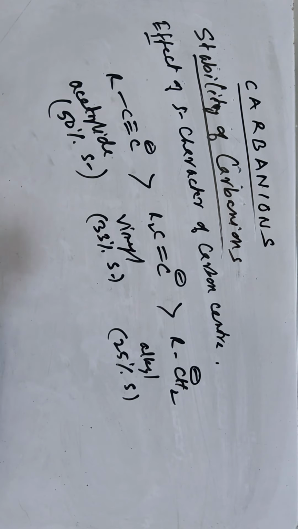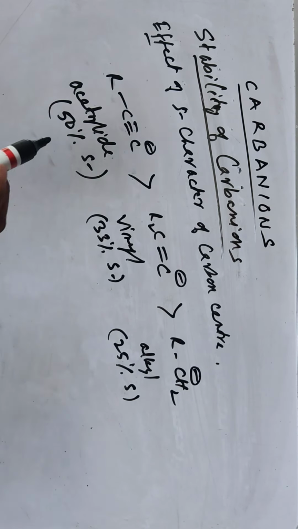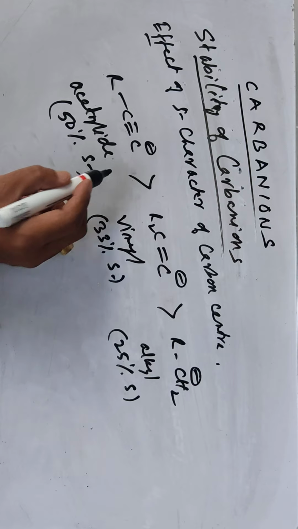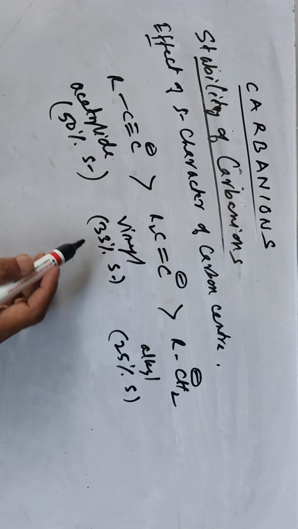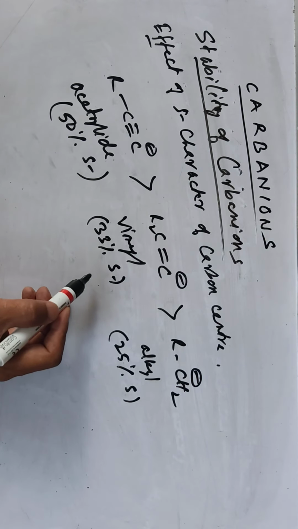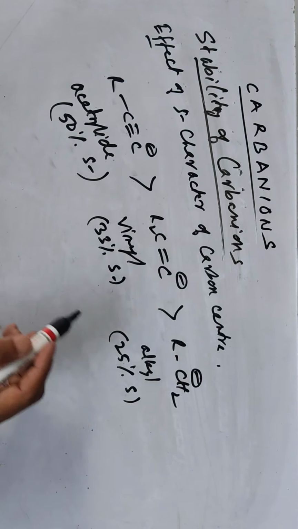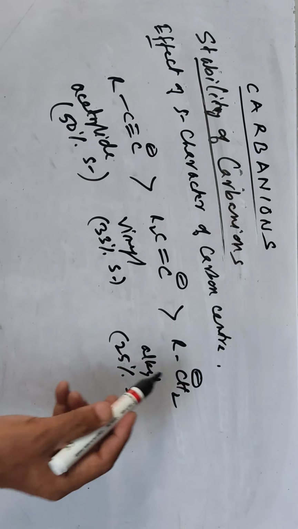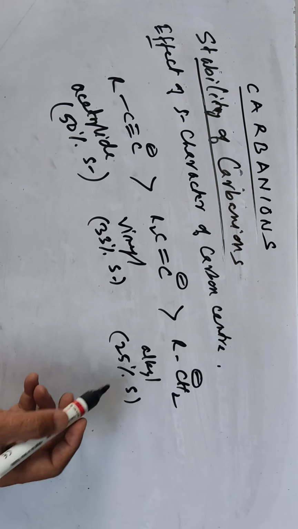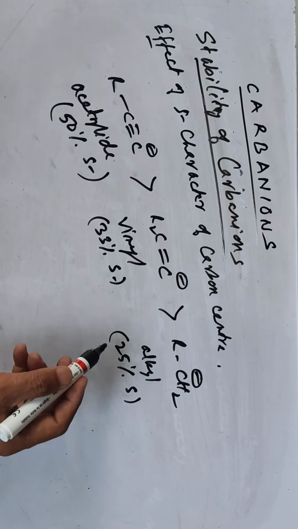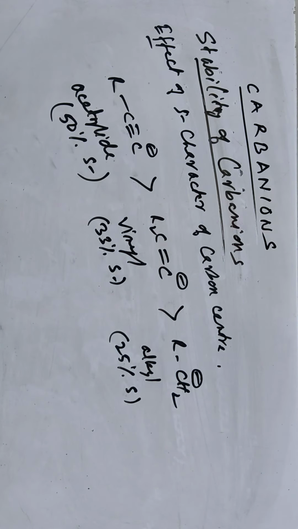So that's why the 50% s character acetylide carbanions are more stable than vinyl carbanion having 33% s character. And alkyl carbanions are least stable because of the 25% s character. So this is about the effect of s character, the second one.